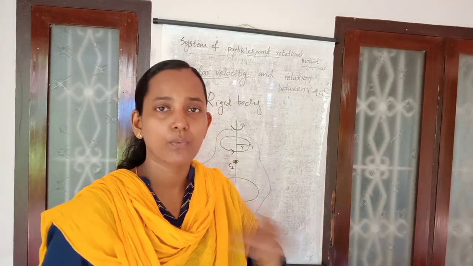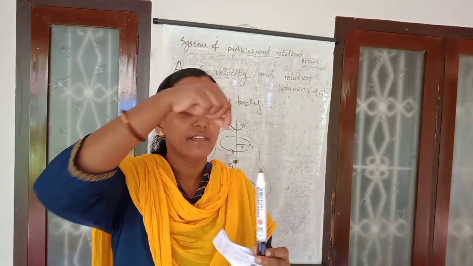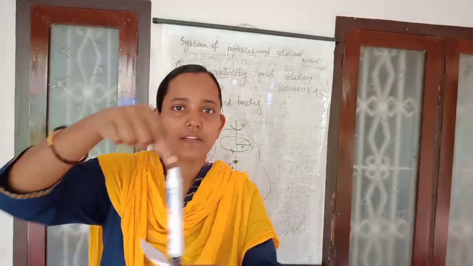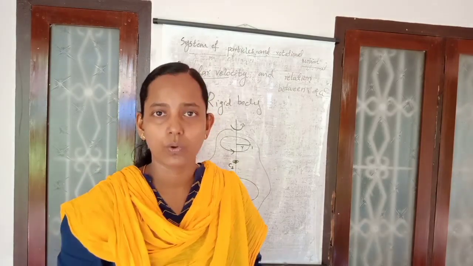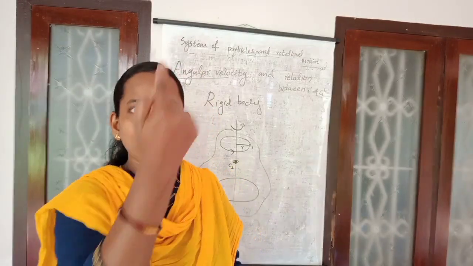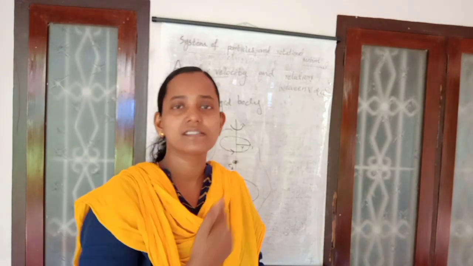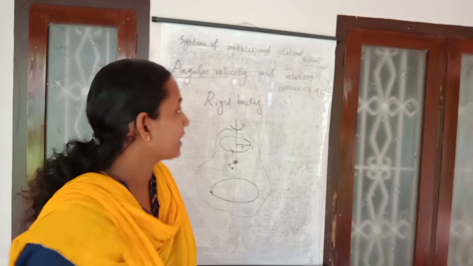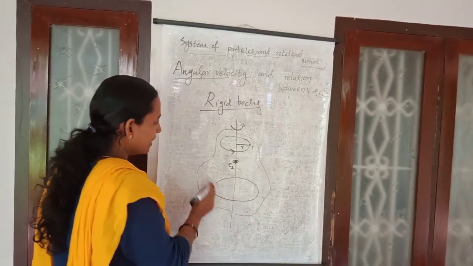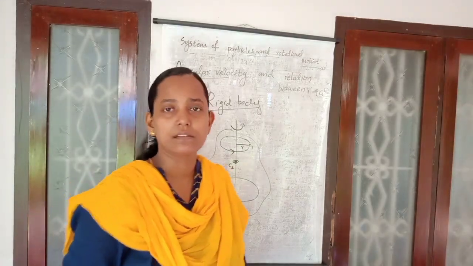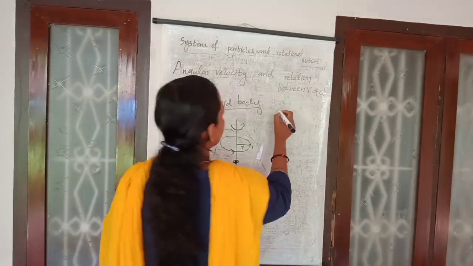Whatever the shape, if it is rotating about an axis, the individual particle follows a circular path only, orbiting around an axis. And in the previous chapter, you studied circular motion.